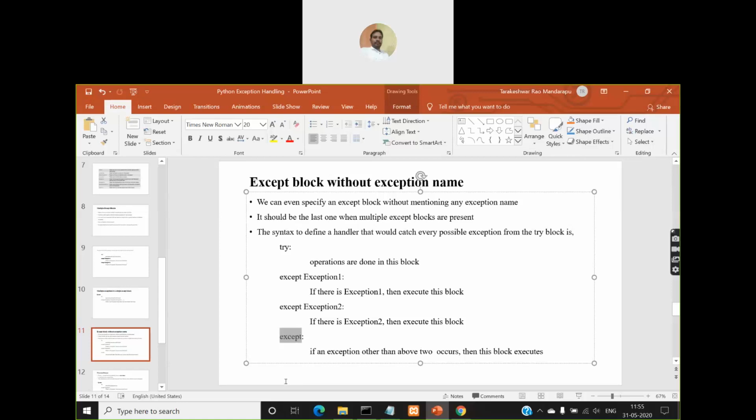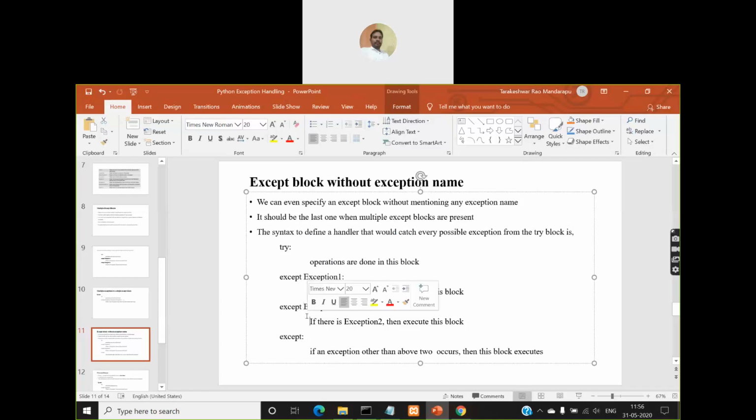So Python allows you to create an except block without an exception name for it, right? So how will this except block be executed? When an exception occurs in the try block, if the first except block is matching that exception, then this first except block will be executed. If this is not matching, then it will search for the second one.